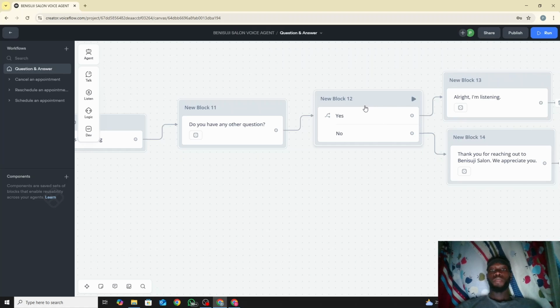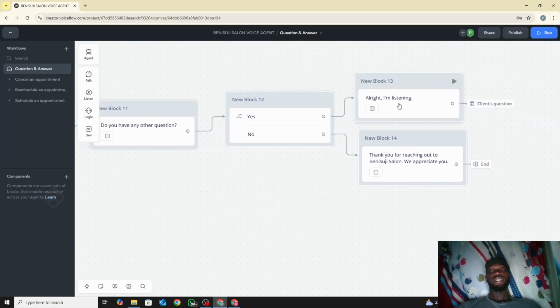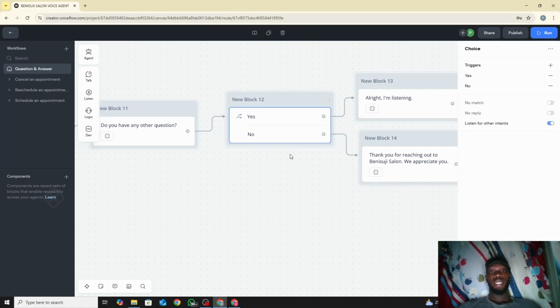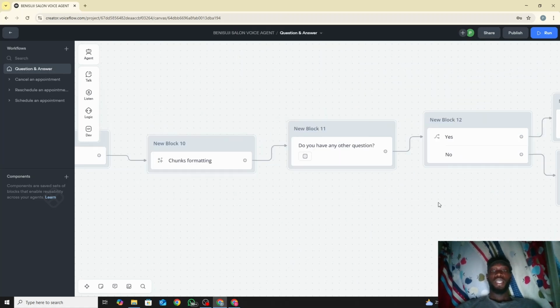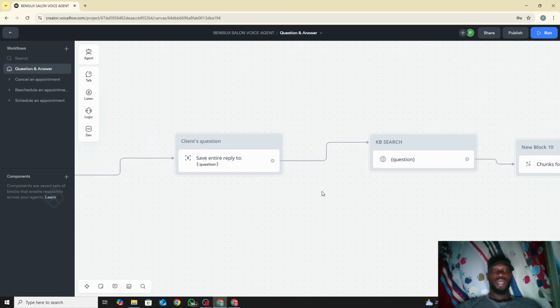So we use choices. After we give a reply to the question, we ask, do you have any other question? And the next thing the person says is either no, I don't have any other question, or yes, I have another question. If the person says yes, we say, all right, I'm listening. That is what the AI says. Then it goes back to quiet. Then the user says a question, and whatever question the user says, it comes back here and it processes the flow again.